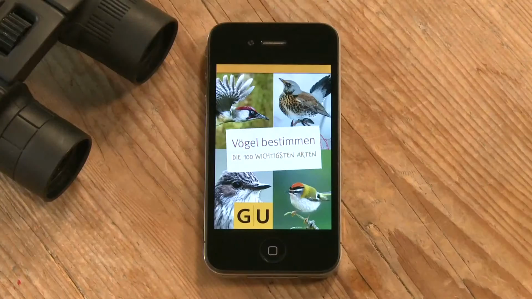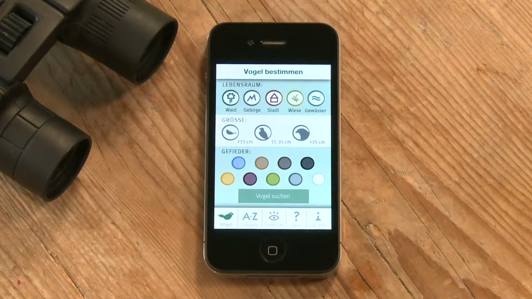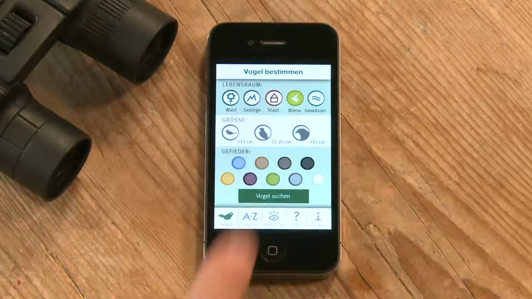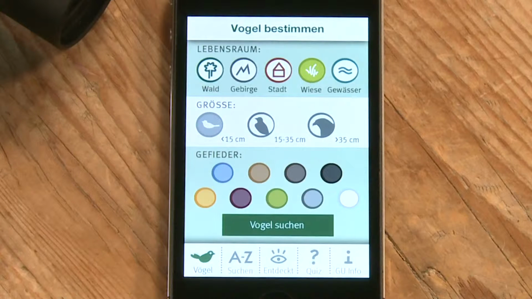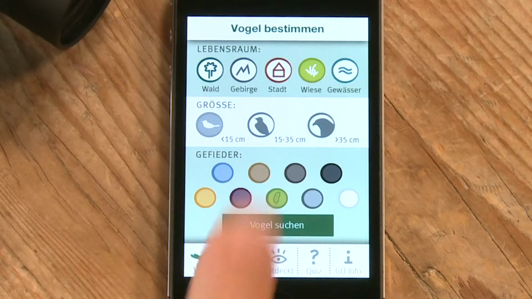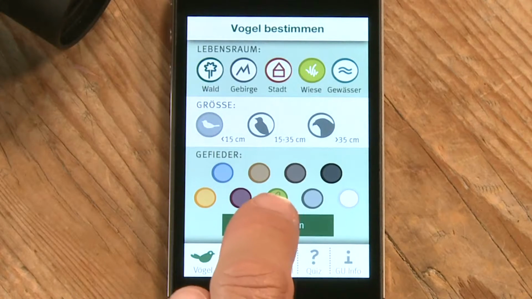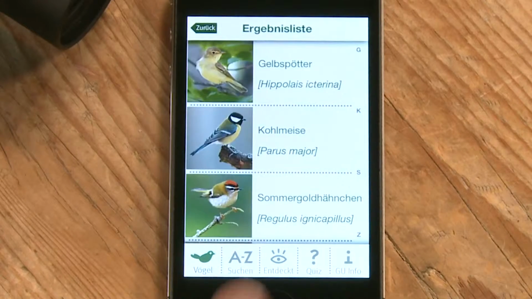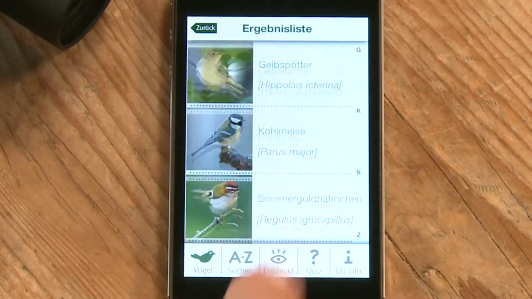Identifying birds made easy with GU's Nature Guide app. Identify the birds you see using the features habitat, size, and color of plumage. Combine these features as you like. All possible birds will be shown in the results list.